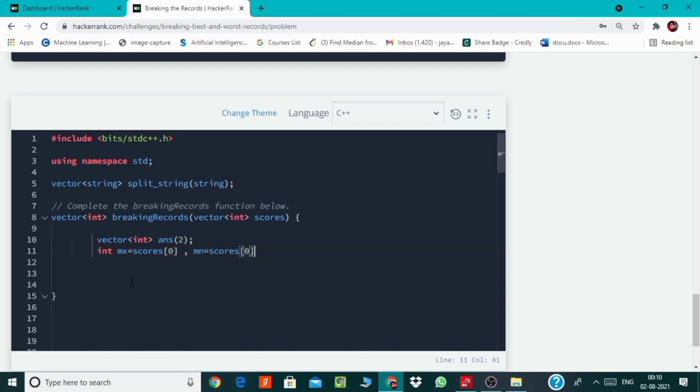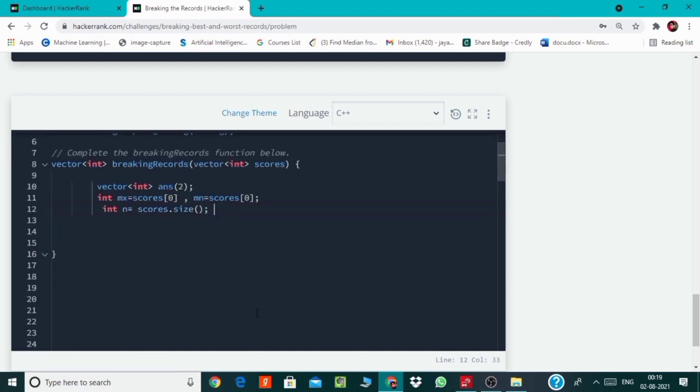So let's do that, and n will be the size of the given vector, and we will start iterating from the first game. So int i equals 1, i should be less than n, and we will simply check if the score of the current game is lesser than the minimum score or if it is greater than the maximum score, and we will be modifying accordingly.